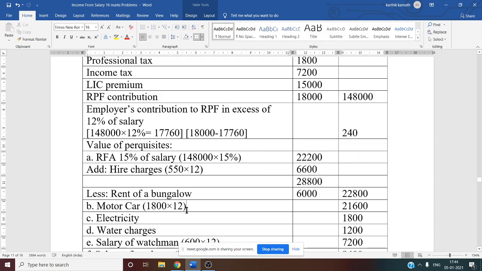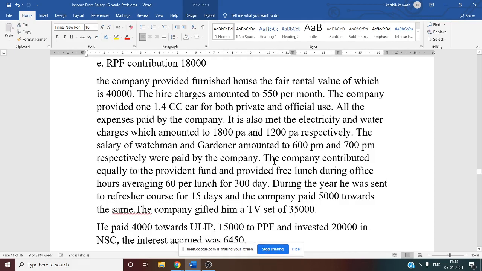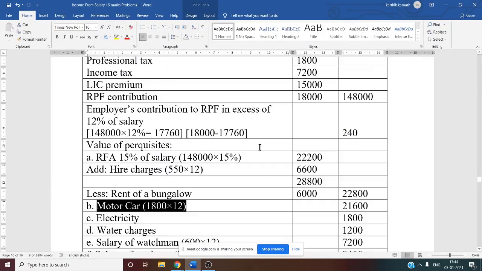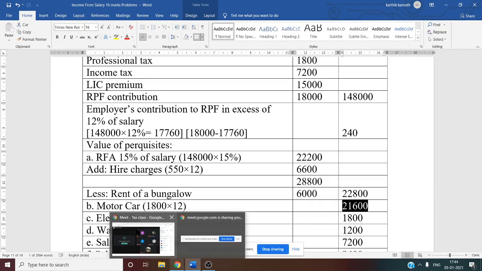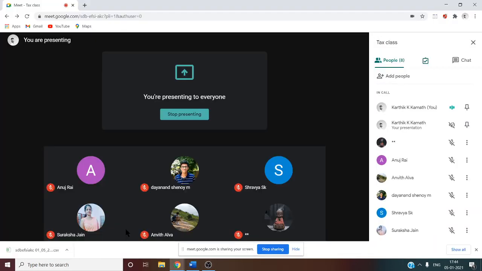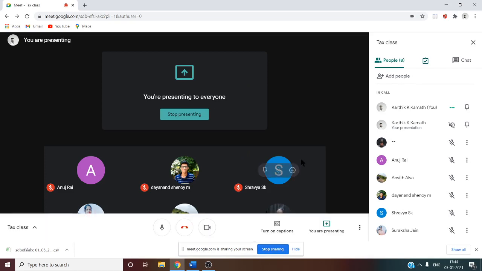Next thing is the motor car. In this question it is a small car, 1.4 cc, the owner is the employer, and expenses are met by the employer. The statutory limit is 1,800, so directly 1,800 into 12 gives the motor car value, that is 21,600. Is a driver given in the question? Not given.